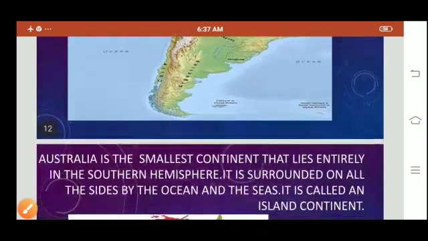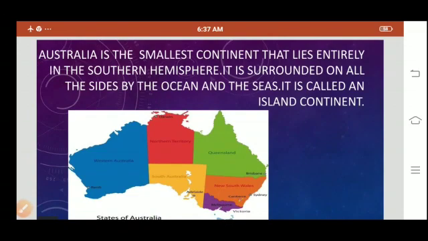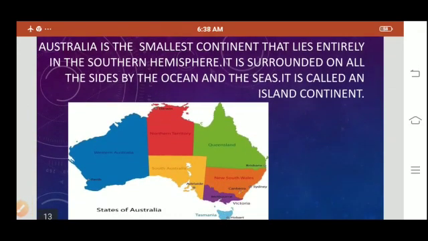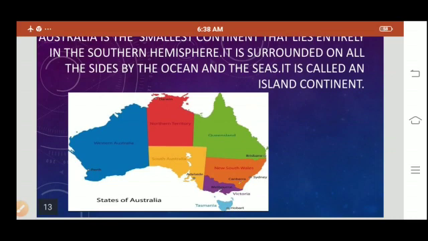The next continent which we are going to study is Australia. Australia is the smallest continent and lies entirely in the southern hemisphere. It is surrounded on all sides by oceans and seas. It is called an island continent. As you can see, Australia is surrounded on all sides by ocean. It is covered by the Indian Ocean, Pacific Ocean, and the Southern Ocean. So Australia is covered with water on all sides, and it is an island continent.